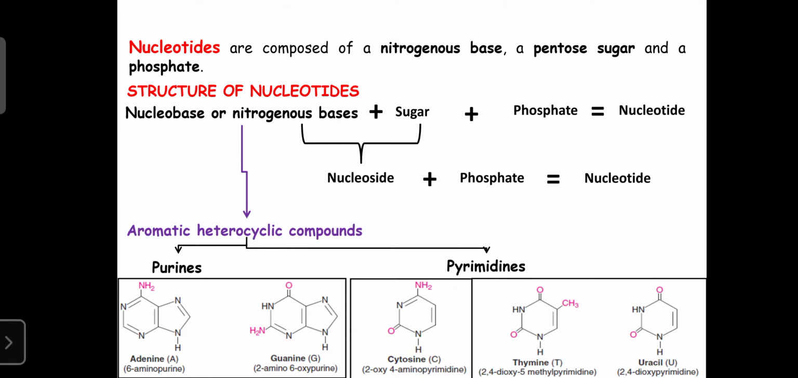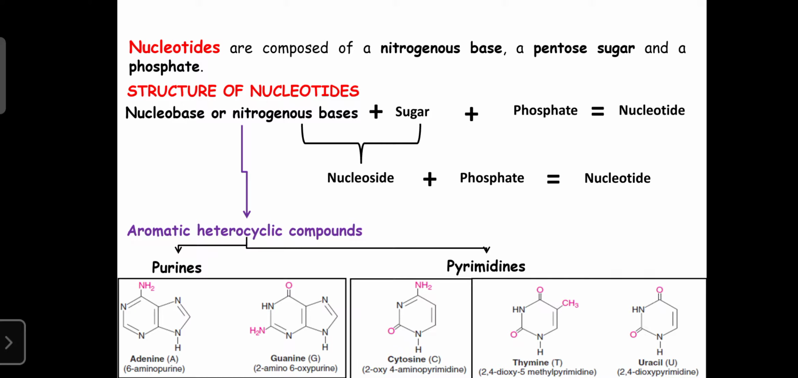So first we can go for the nucleotides. Dear students, nucleotides are the parts of the nucleic acids. They are the parts of DNA and RNA. These nucleotides are mainly composed of a nitrogenous base, a pentose sugar, and a phosphate group. It means the nucleotides are made up of nitrogenous bases, one pentose sugar, and a phosphate group.